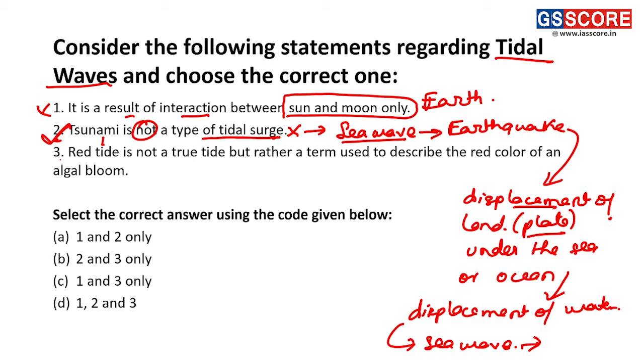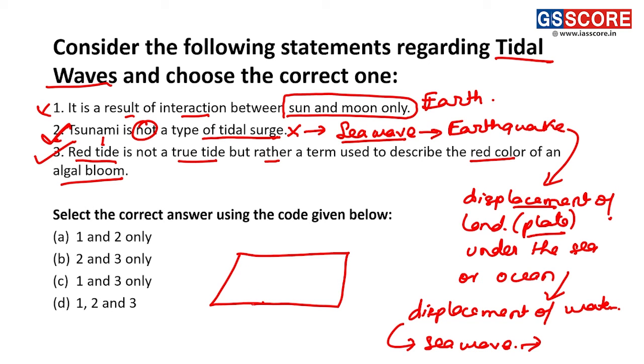Now, statement 3, red tide. It is not a true tide, but rather a term used to describe the red color of an algal bloom. So, this is also a correct statement. Why? Because if we look at some of the sea surface, there is formation of red tides. Now, red tides are formed because of the movement of this tide.